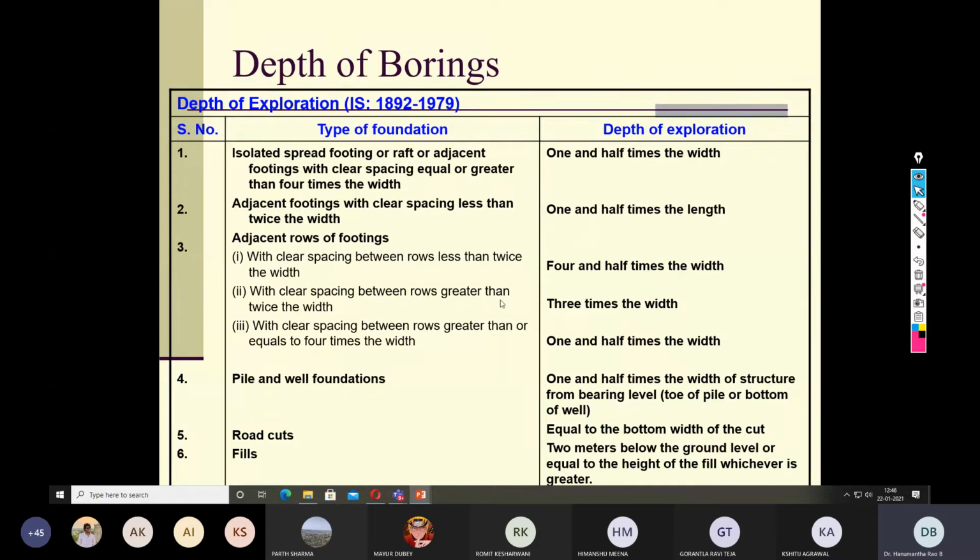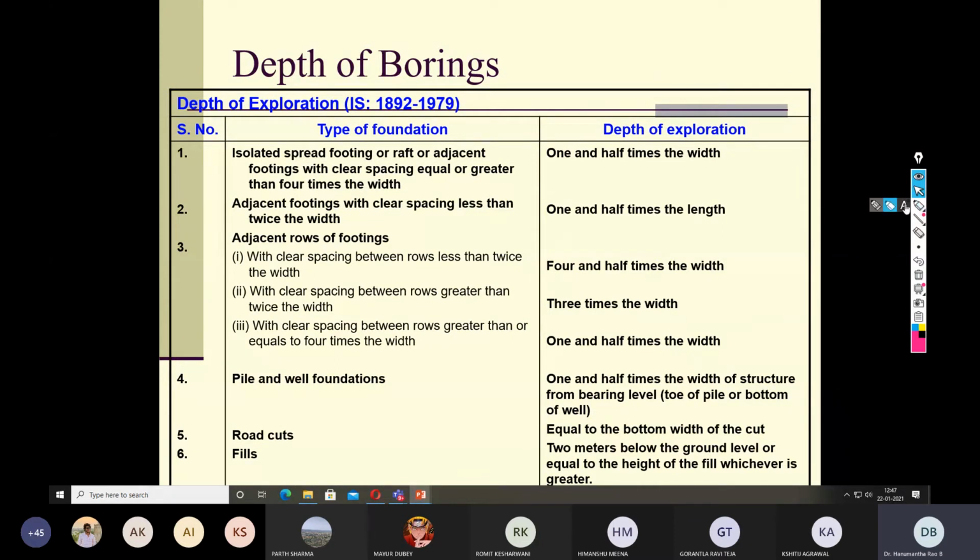With a clear spacing between rows greater than twice the width, then 3 times the width. So this is for footings and this is for the pile foundation. 1.5 times the width of the structure from bearing level, that is toe of pile or bottom of well.